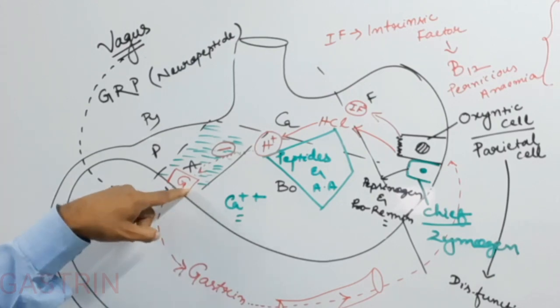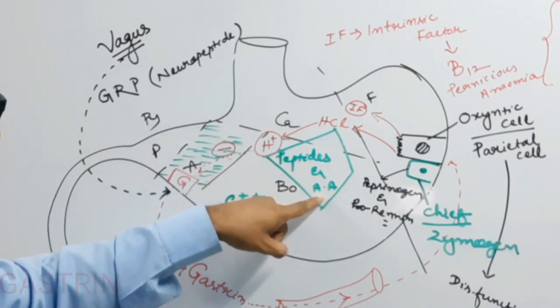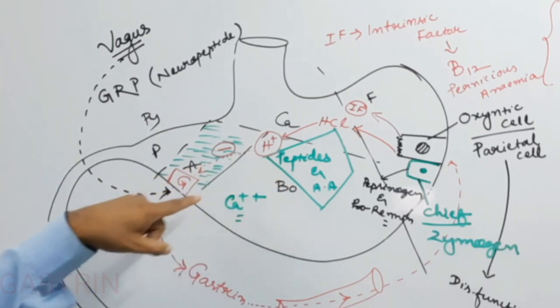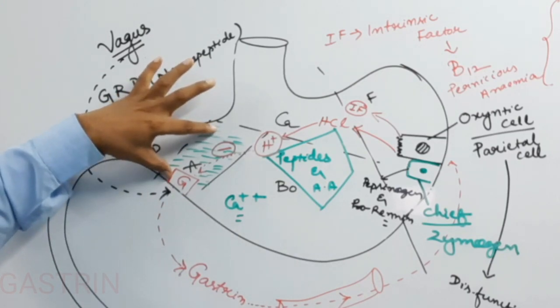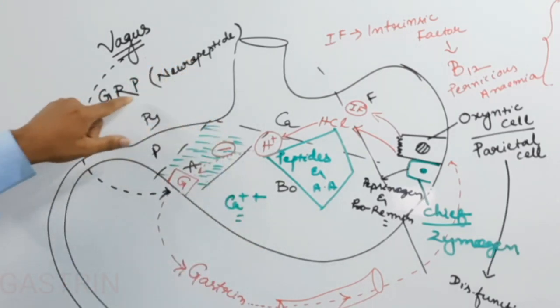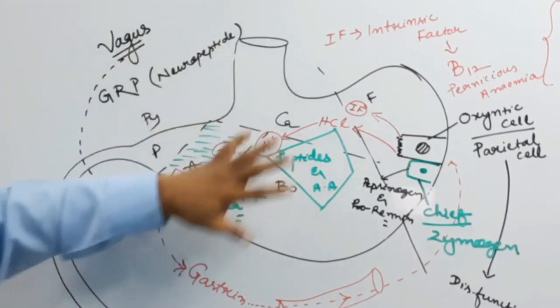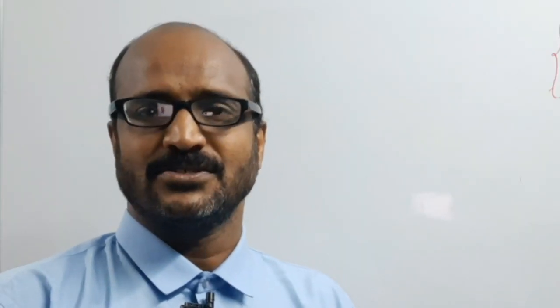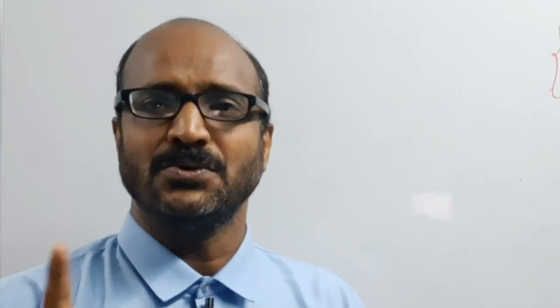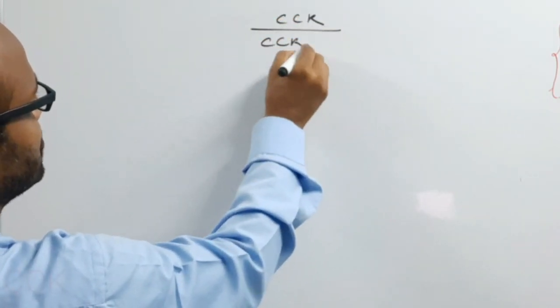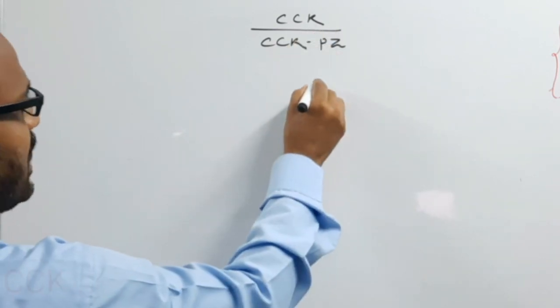Okay, so what are the stimuli of the G cell? The stimuli of the G cell are the peptides and amino acids. This is the most potent, and the calcium ions, as well as distension of the antral region, as well as GRP neuropeptides secreted from the nerve endings, that is the vagus. So this is the whole story of gastrin. Now move to cholecystokinin. Earlier it was known as cholecystokinin pancreozymin, but now it is known only as cholecystokinin or CCK in short.